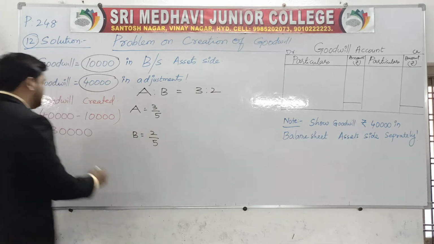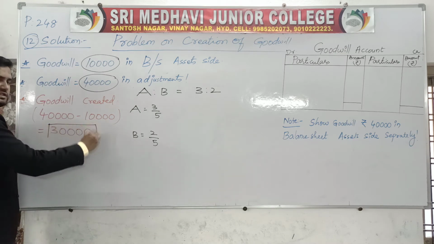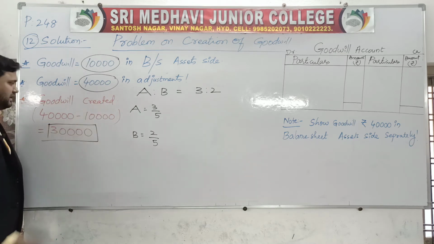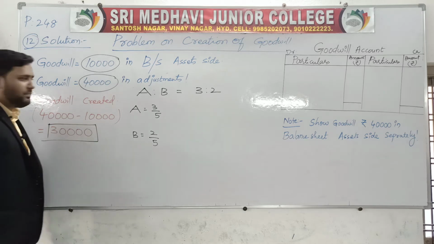How much is the goodwill created? You need to distribute this 30,000 to A and B. Creation of goodwill distributed to the partners.